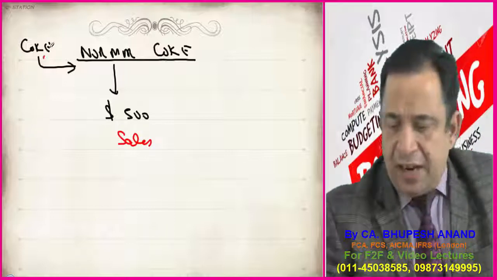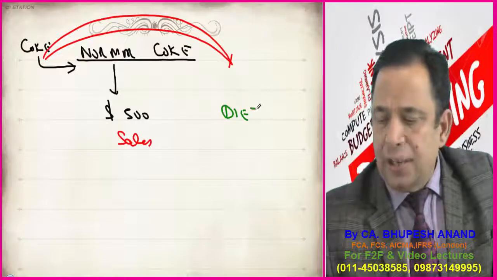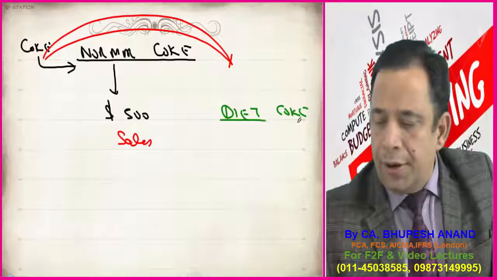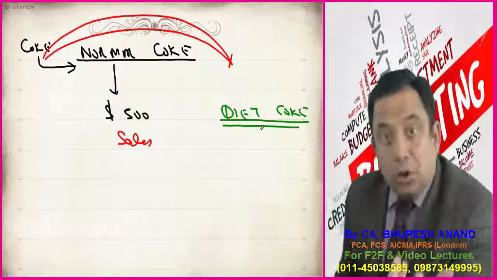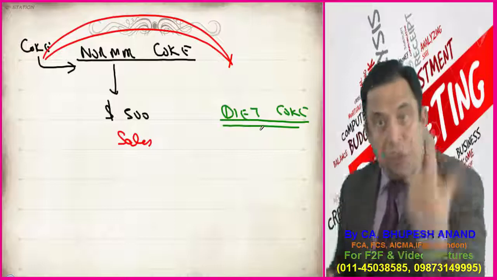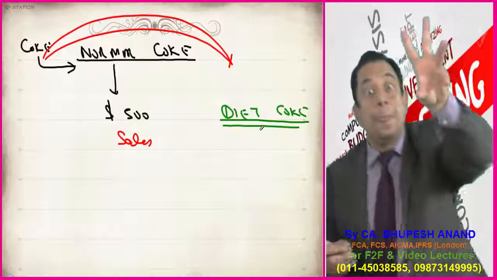Now they want to start a new product named Diet Coke. When they are evaluating whether Diet Coke should be manufactured or not, whether there should be product expansion or not,